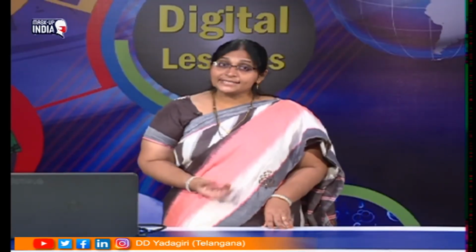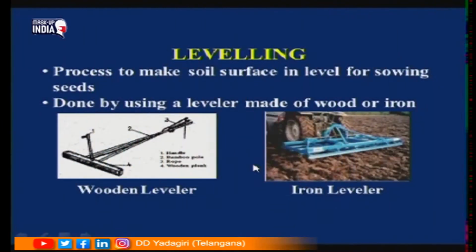Now let us go to the next step. I said that preparation of soil includes two stages. The first one is ploughing and the second one is leveling. Let us see what is meant by leveling. After ploughing is done, the soil will have ups and downs. So to make the soil surface level, it is done with a machine called a leveler. Here in this slide you can see, children, the leveler is made either of wood or of iron. So a wooden leveler is there and an iron leveler is there.